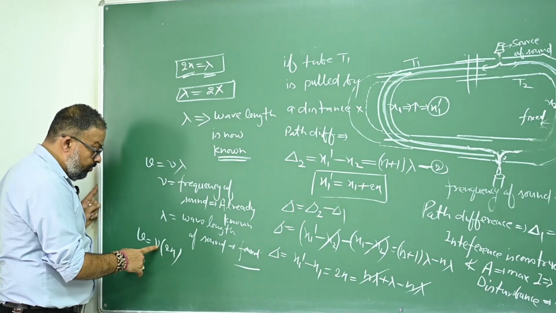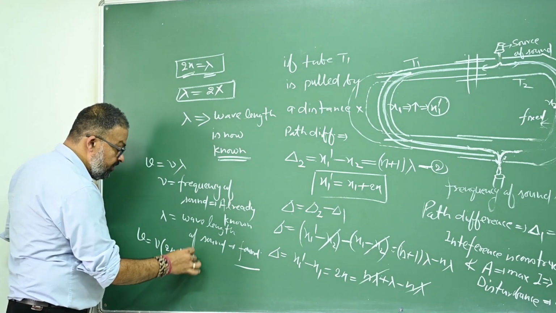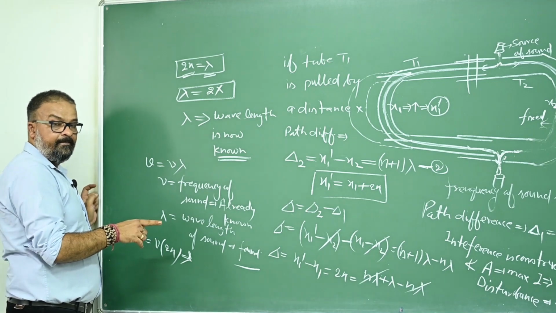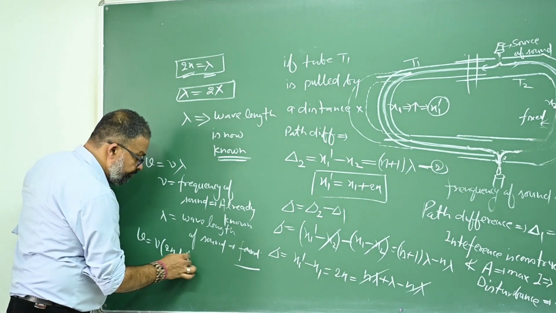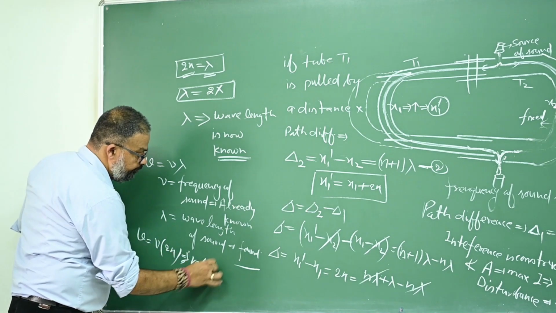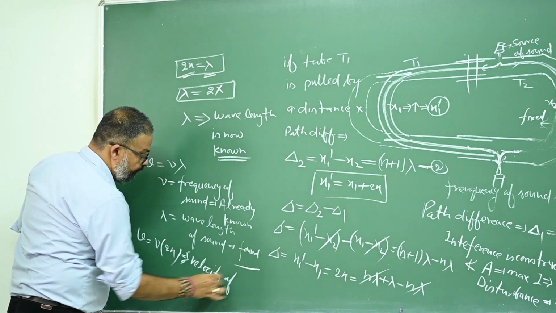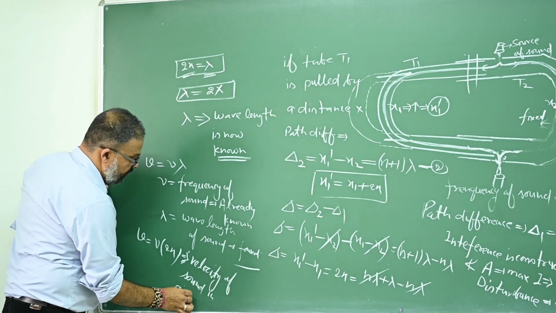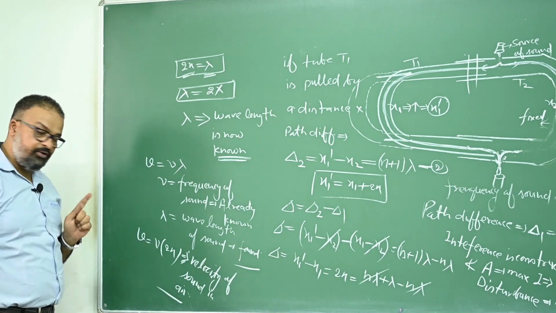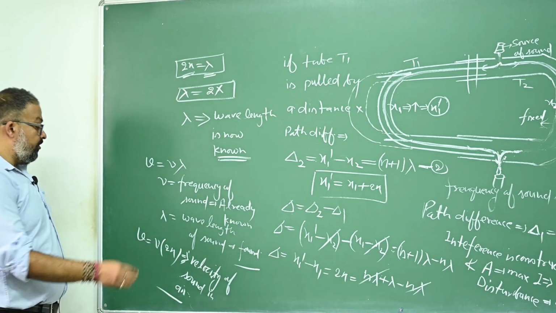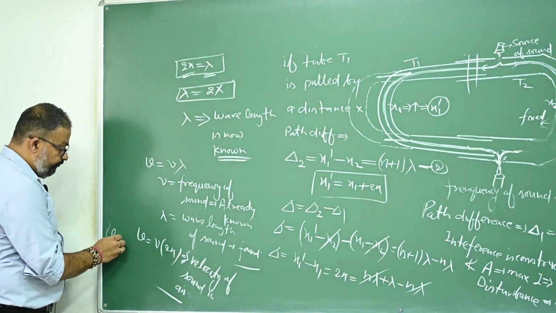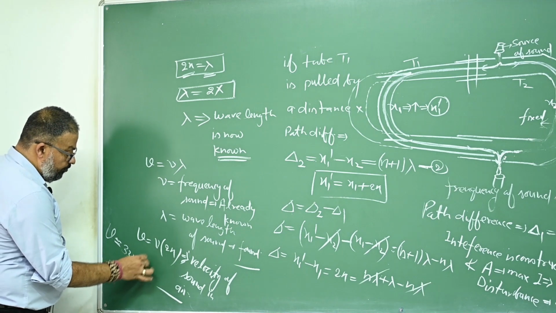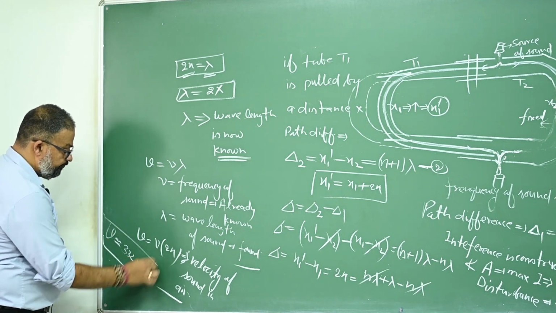This x is known, frequency of sound is known, that means we have found the velocity of sound in air, right? This is what the velocity of sound in air. Is that okay? And velocity of sound in air found by this experiment is nearly 332 meters per second.